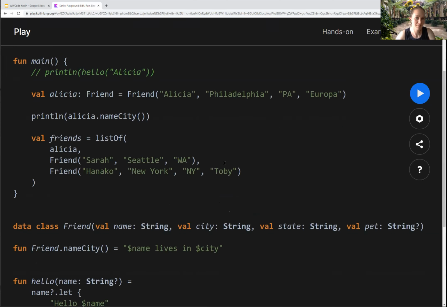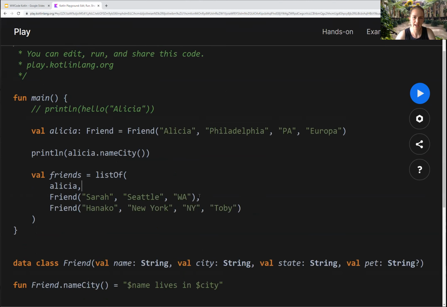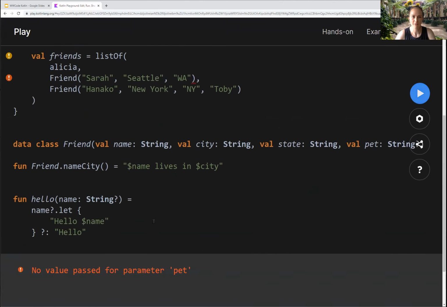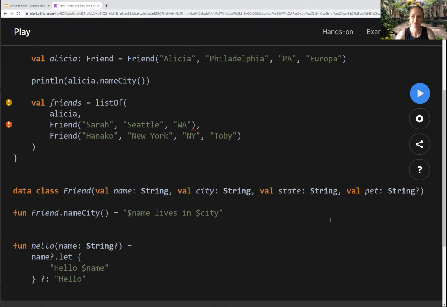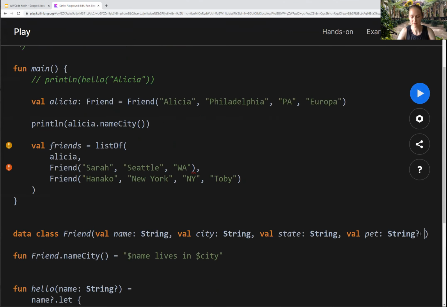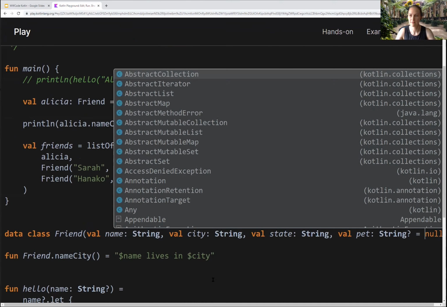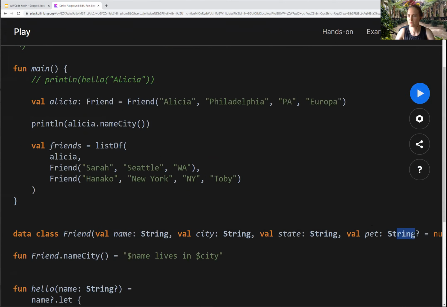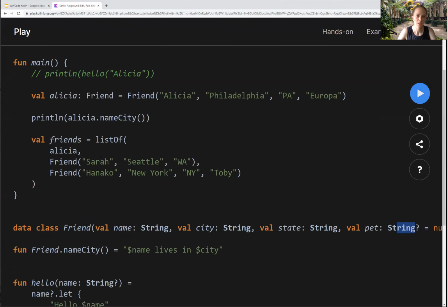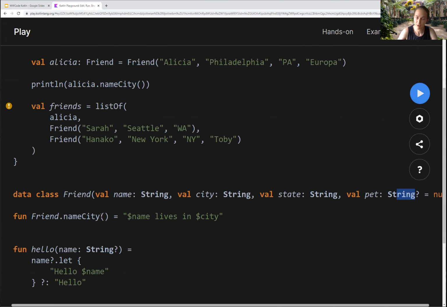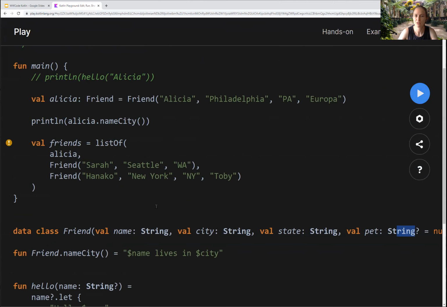Now this is going to be an error because I am missing the pet parameter here. If I run it, it'll give me an error, hey, you have no value for pet. What I can do is pass in a default value. So if you don't have the pet provided, just use null. This means that with both parameterized constructors and optional constructor values, you only need one constructor.